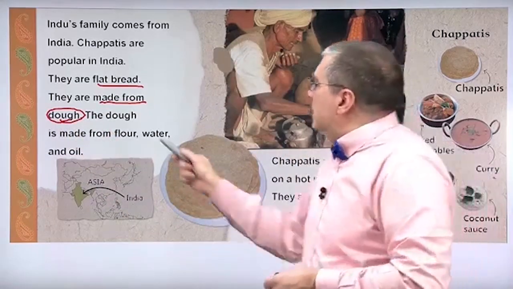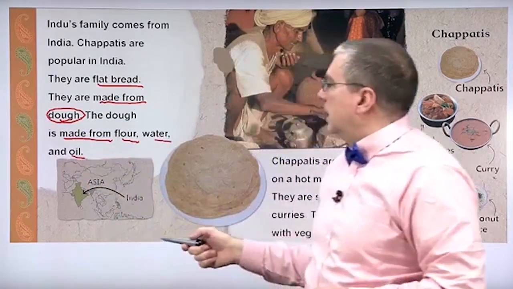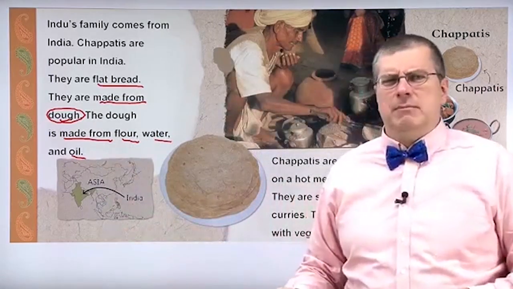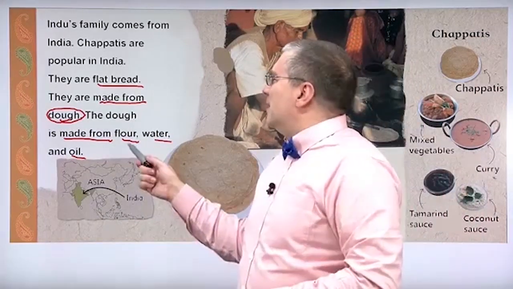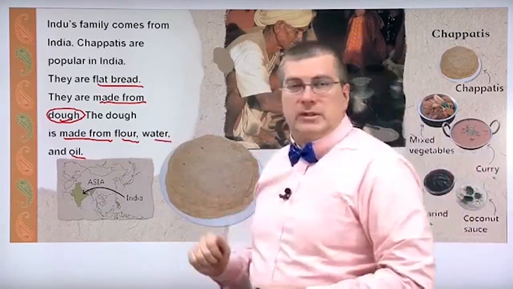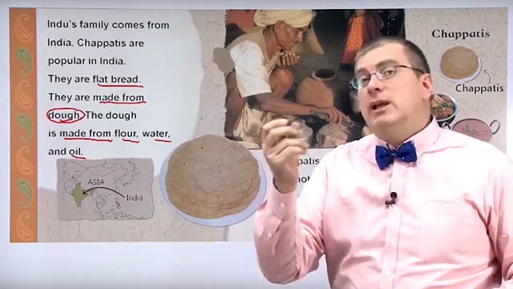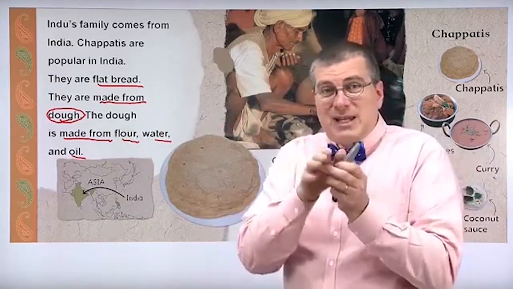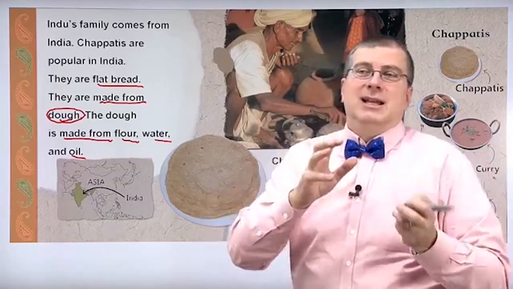What is dough? Dough is made from flour, water, and oil, right? Not the oil you put in your car, right? But cooking oil. Flour, from wheat, water, of course you know water, and oil. Oil is like sesame oil or cooking oil. It's some type of oil. And you mix these things together, and you have something that's like dough. That's the dough, okay? It's a little wet.